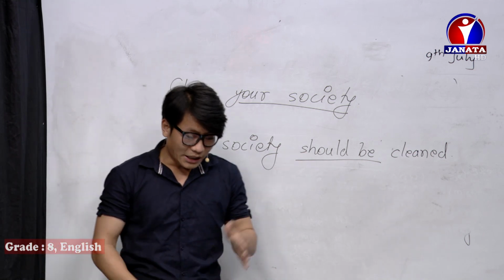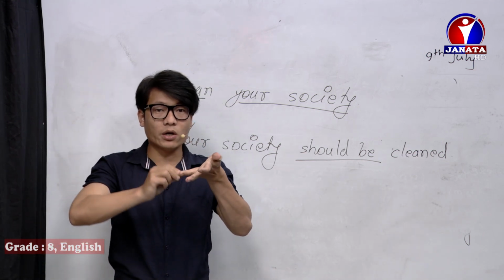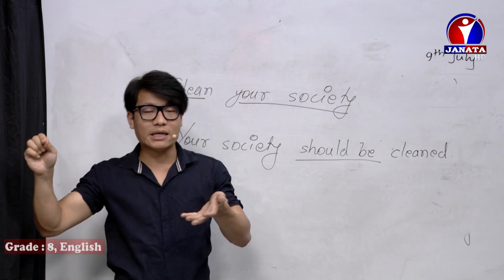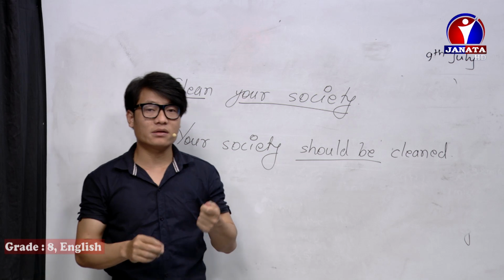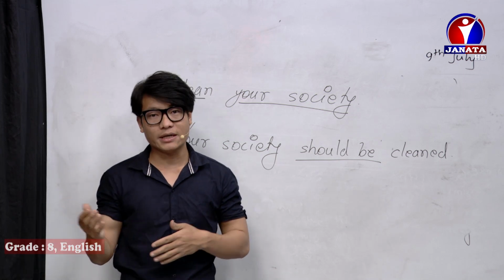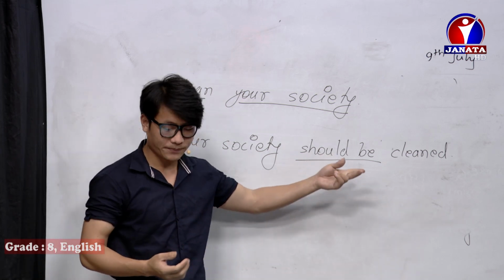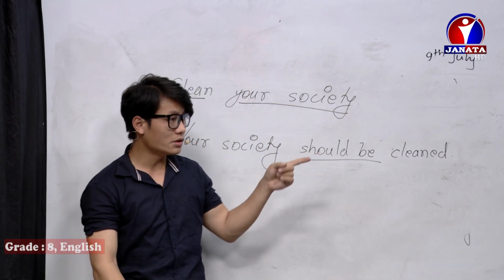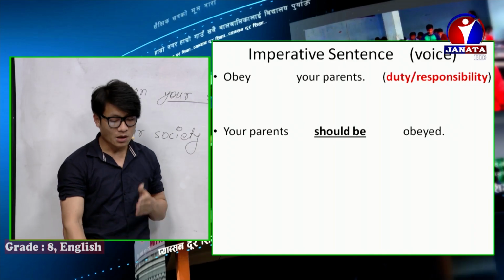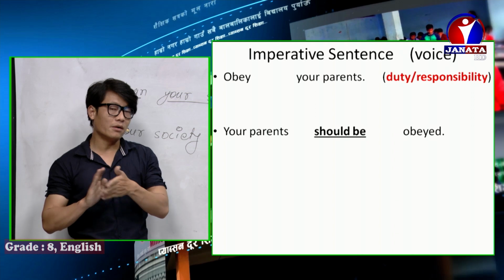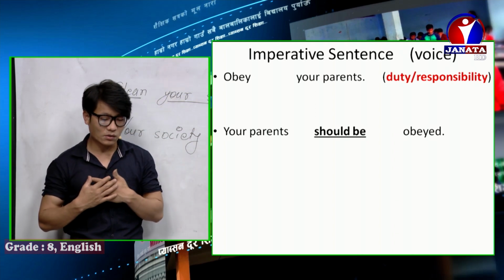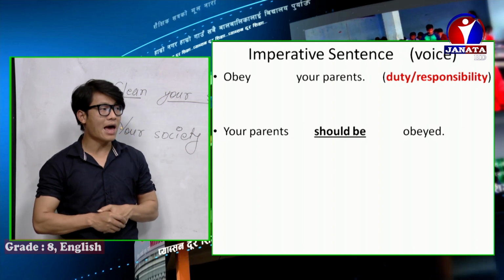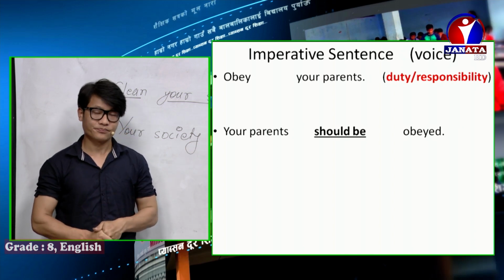When an imperative sentence talks about a request, then you are requested to. And when the imperative sentence talks about duty and responsibility, then we should use should be. You can see this slide also on your screen. Obey your parents. Obeying our parents is our duty. So you can see there, your parents should be obeyed.